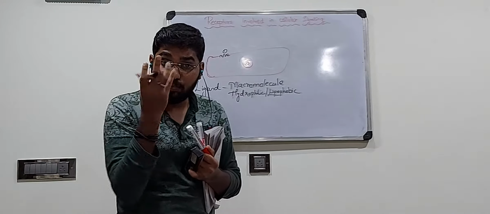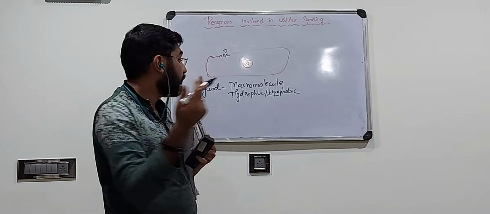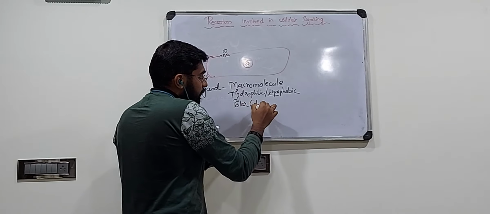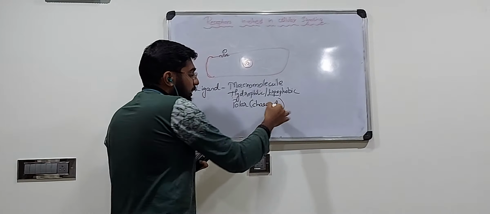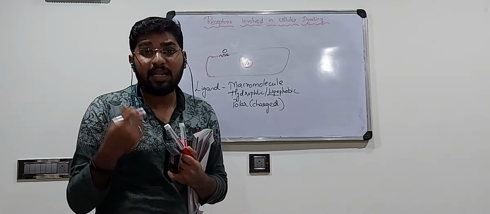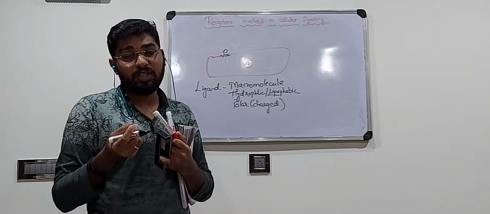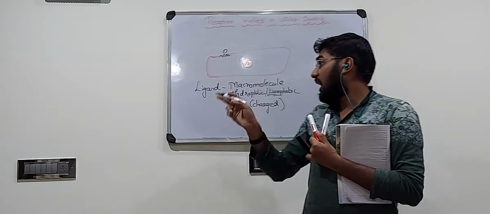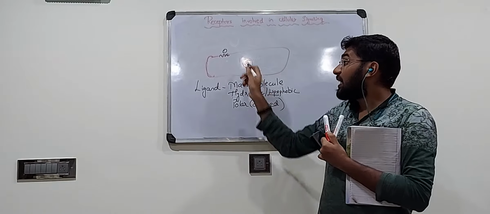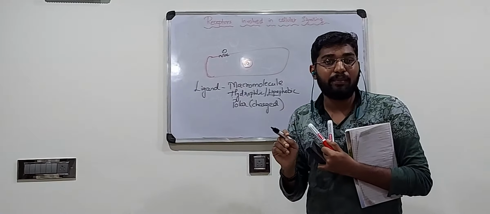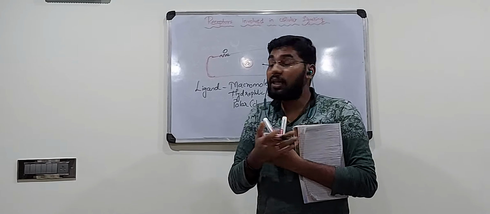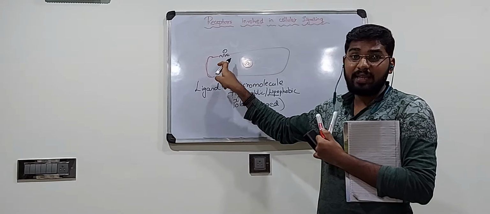If the ligand is big in structure, shape and size, if it is highly polar or charged, and if it is hydrophilic or lipophobic, it cannot pass through the cell membrane. So the receptors should be present on the cell membrane.